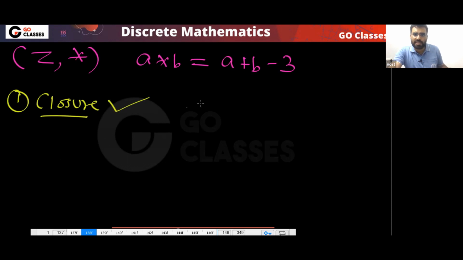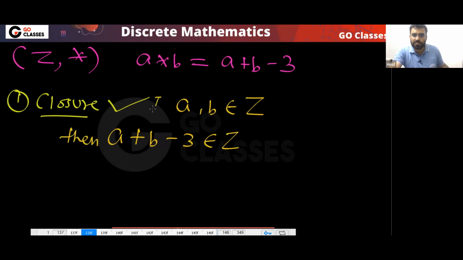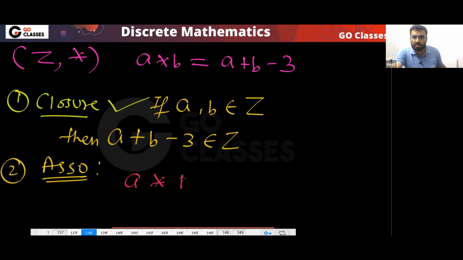Yes, the closure property is there, because if a, b are integers, then a plus b minus 3 will also be an integer. So the closure property will definitely be there. Okay, and what about the associative property? What can you say about it? Can I say the associative property will be there? For the associative property, you need to check whether this is equal to this. Without checking, don't answer.